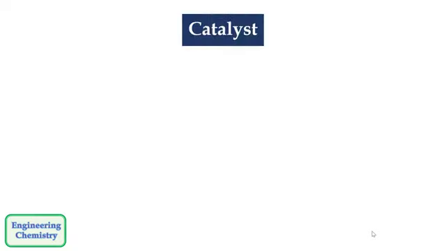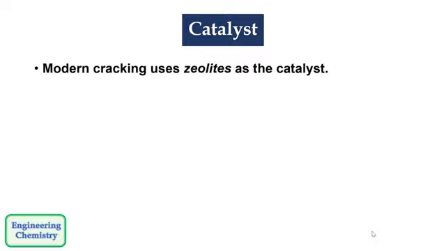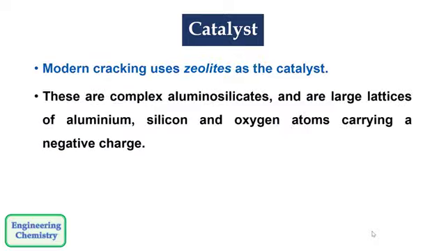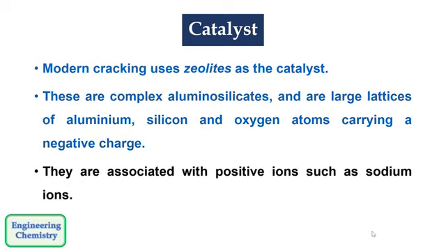Let's see what catalyst is used in the process. Modern cracking uses zeolites as the catalyst. These are complex aluminosilicates and are large lattices of aluminium, silicon and oxygen atoms carrying a negative charge. They are associated with positive ions such as sodium ions. Sometimes alumina is also used as a catalyst in the process.